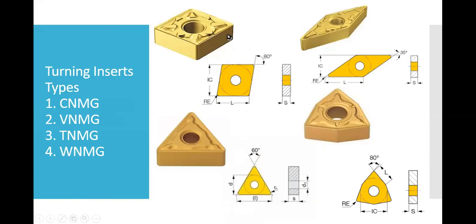Now if you see, this is CNMG. This is the first category of the tool, number one. In CNMG, C stands for 80 degree, if you remember. There you can see the 80 degree angle between two faces, and the shape is a rhombus. This is VNMG. The angle is 35 degree, and it is also a rhombus shape. Now this is TNMG. T stands for triangular shape, and obviously it must be 60 degree. And the last one is WNMG.